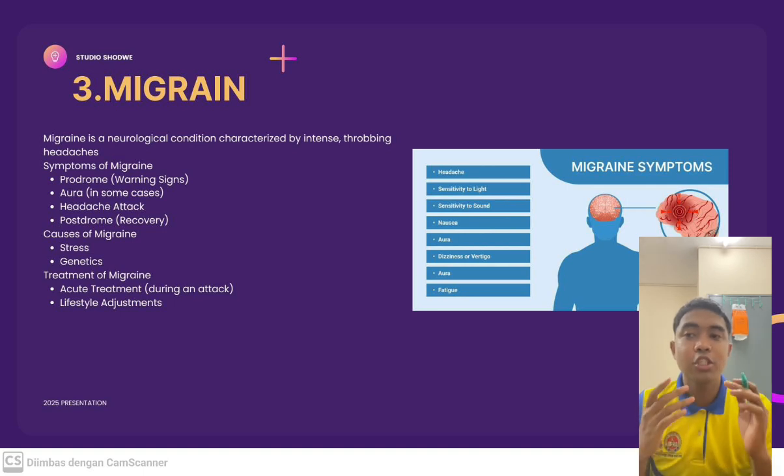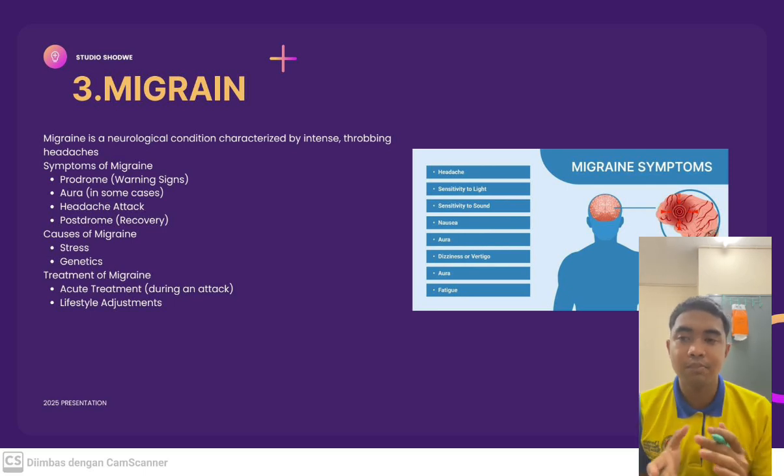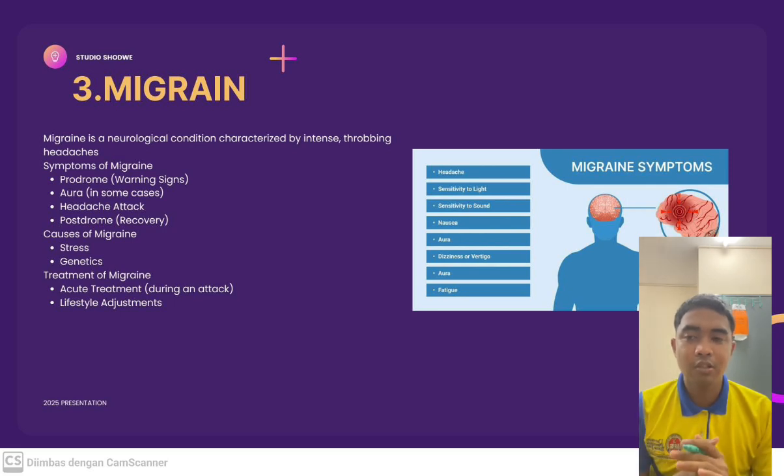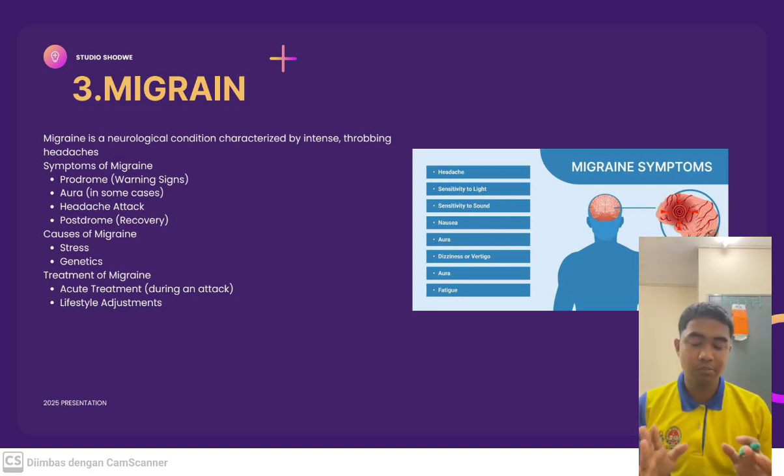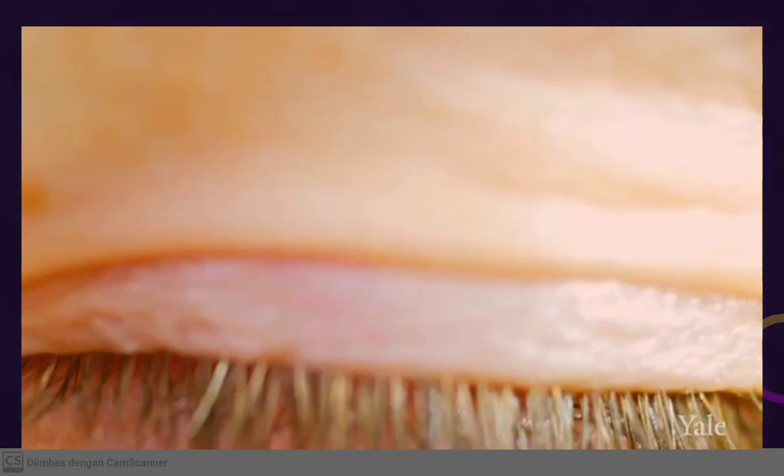Number three is migraine. Migraine is a neurological condition characterized by intense and throbbing headache. Migraine symptoms have three phases: first is aura, second is headache, and third is post-drome phase. Migraine can be caused by stress and genetics. Migraine treatment can be acute treatment during an attack. It can also be treated with lifestyle adjustment.